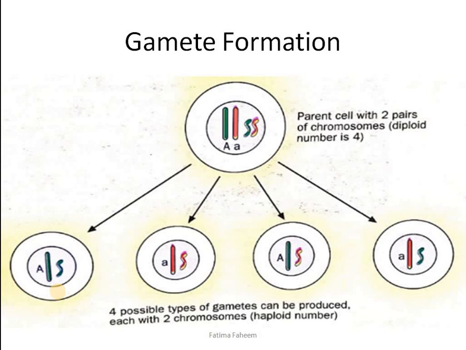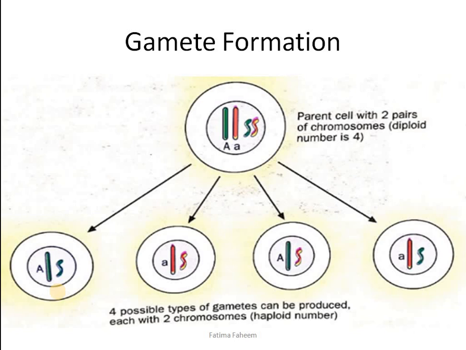cell division called meiosis, where the number of chromosome is reduced to half in daughter cells compared to the parent cell. Here in this diagram too, you can see that the parent cell with two pairs of chromosome was diploid in number, and it gave rise to four possible types of gametes which can be produced by one single parent cell, each with two chromosomes. You can see that the chromosome number is reduced to half in the four daughter cells or the four gametes which are being produced.